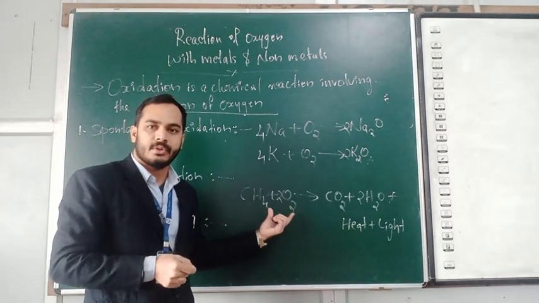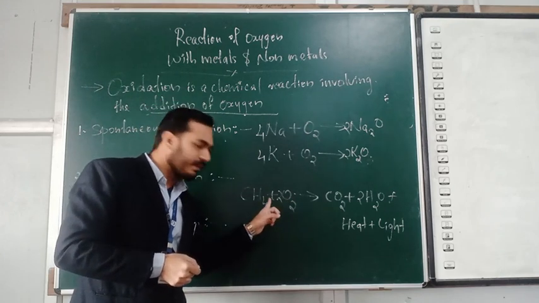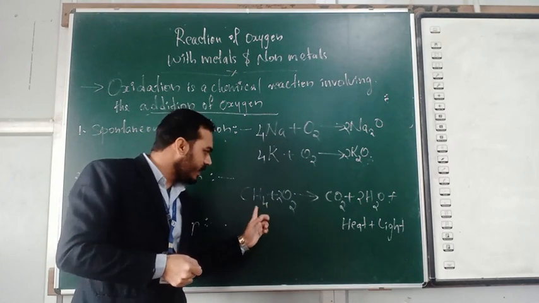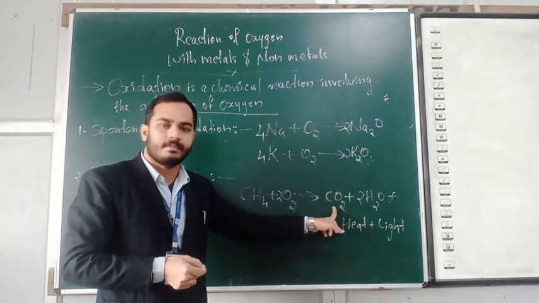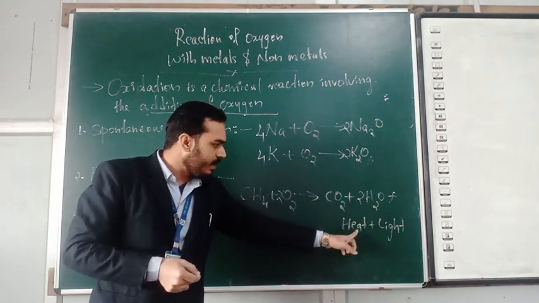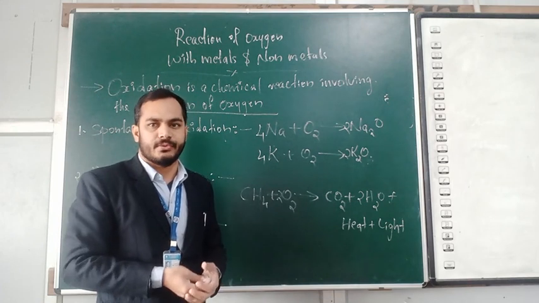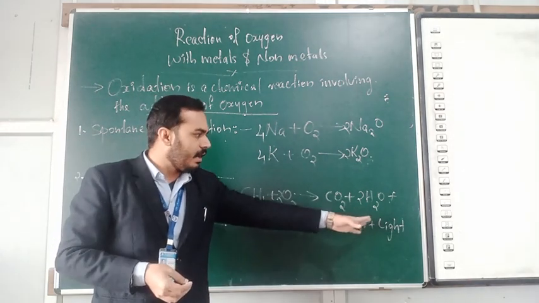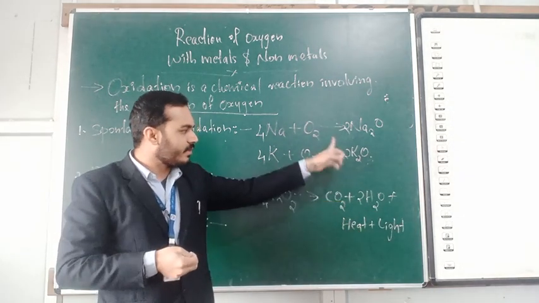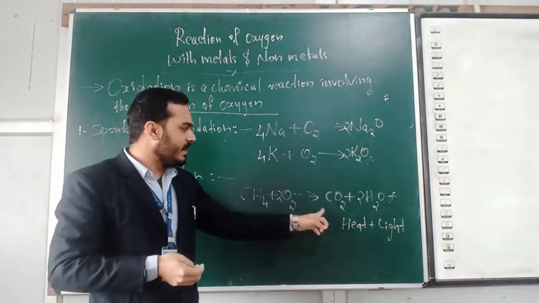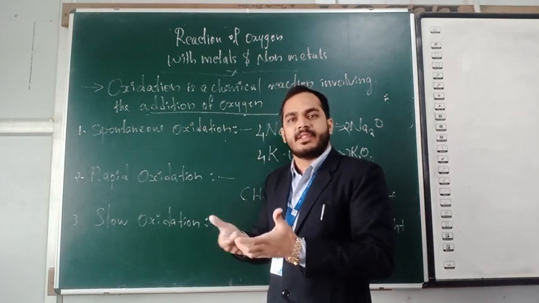This is one type of oxidation process. Oxidation process means adding of oxygen. The reaction between methane and oxygen combines together to form carbon dioxide and water vapor, and heat and light energy is also formed. In any combustion or burning process, heat and light energies are easy to identify, they are visible. So this reaction is a rapid oxidation process. Rapid means it catches fire rapidly.